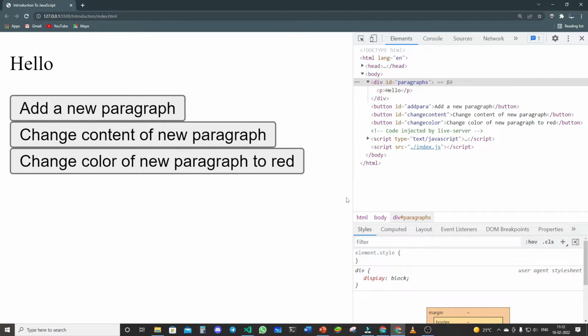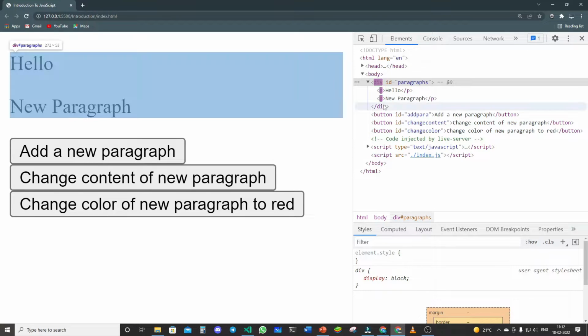So you can see that I have made some web page here, and you can see when I click on add a new paragraph, just note it here. You would see that a new paragraph would be added to the HTML. You would see that below the paragraphs, another paragraph would be added. Let me show you, just see it properly.